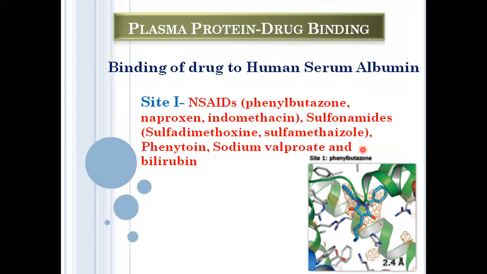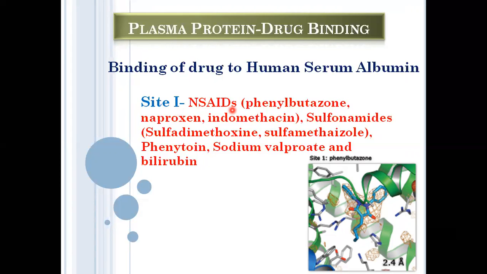Here it is divided into various sites. There are 4 sites of human serum albumin which provide space to bind the drug. Here is site 1, also called the phenylbutazone binding site, where NSAIDs, non-steroidal anti-inflammatory drugs like indomethacin, phenylbutazone and naproxen, attach. More examples are phenytoin, sodium valproate and bilirubin, which mainly attach to site 1.